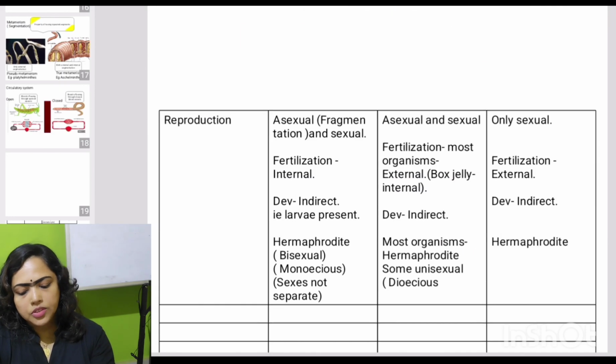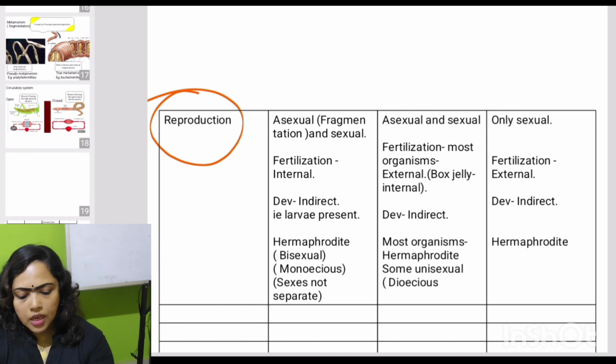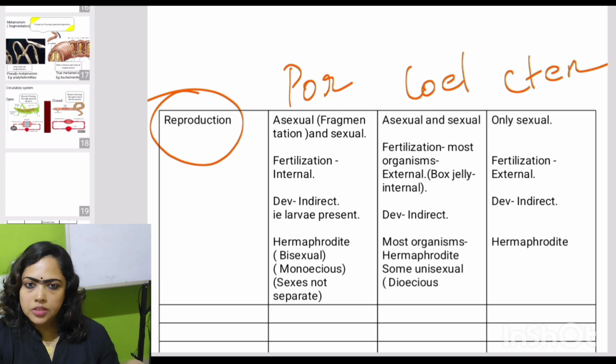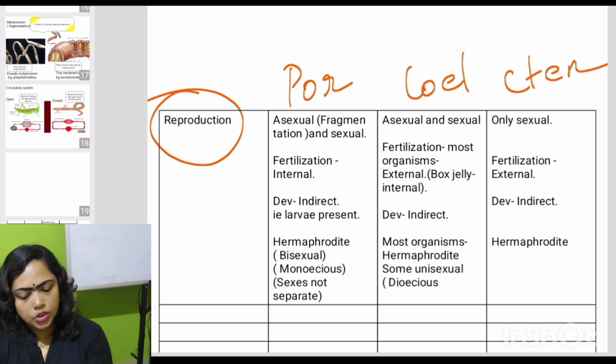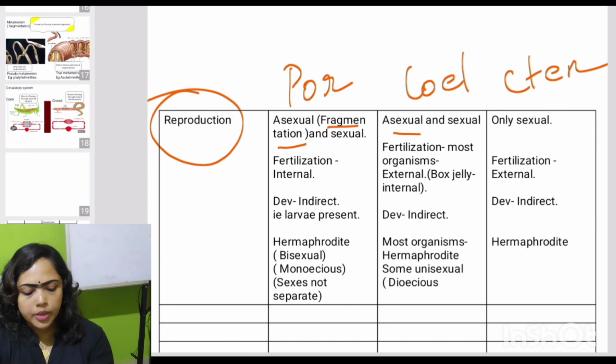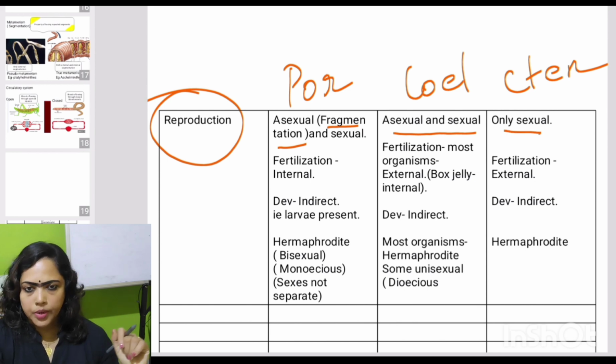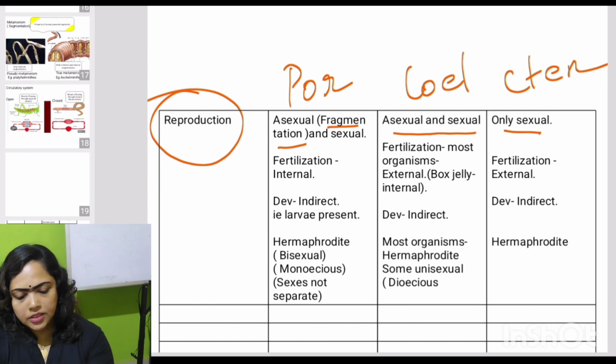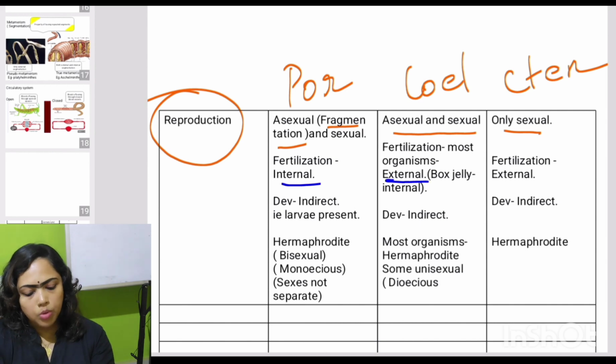Okay. And then the next feature is their reproduction. These are the poriferans, then coelenterates, and then ctenophorans. Poriferans have both asexual as well as sexual reproduction: asexual reproduction by fragmentation and sexual reproduction by the production of what? Sperms and eggs. Coelenterates also have asexual and sexual reproduction, while ctenophorans have what? Only sexual reproduction. And in poriferans, fertilization is internal, that means inside the body of the organism. In coelenterates, fertilization is mostly external, but exceptions are there. Box jelly, it is internal. And in ctenophorans, fertilization is within the water, that means external fertilization.